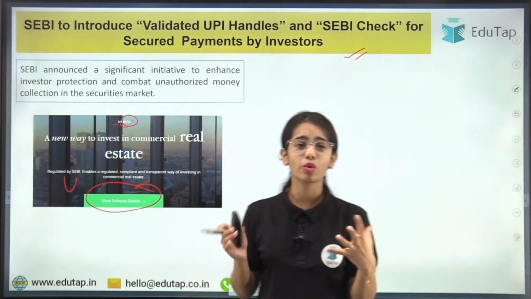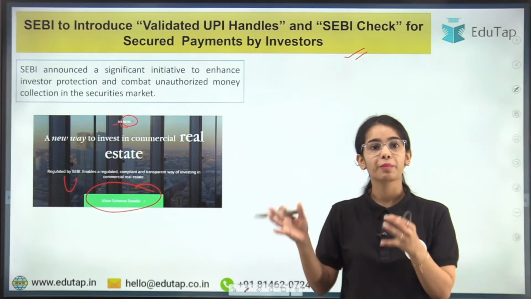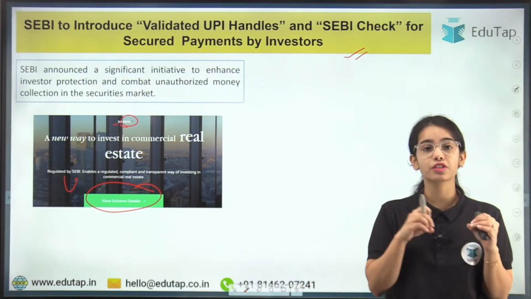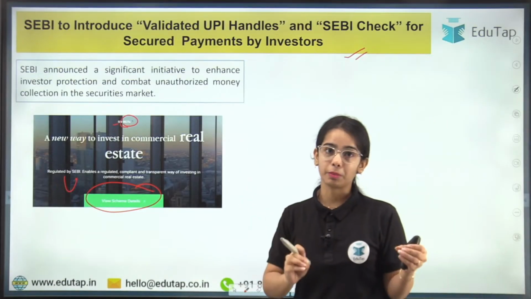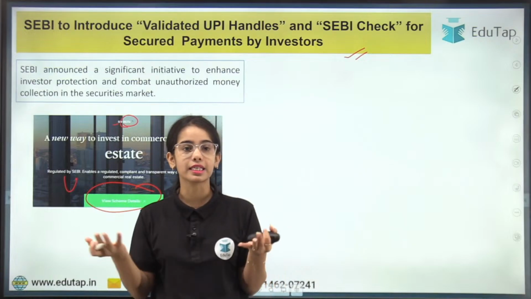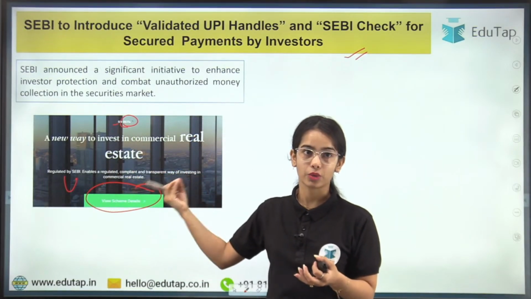So you can understand how cumbersome this process is for the investors. They invest their hard-earned money, but they can get cheated very easily because the fraudsters are becoming more and more intelligent in cheating people. As well, with the usage of AI, it has become easier to develop such kinds of websites and such kinds of things. Okay, so SEBI has